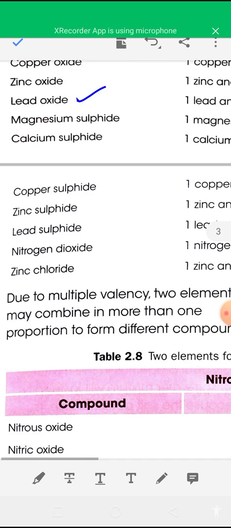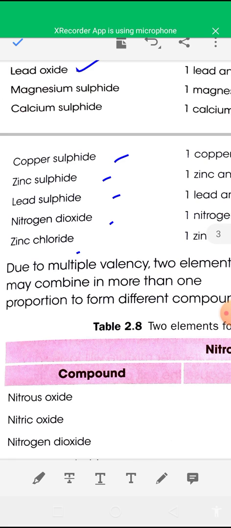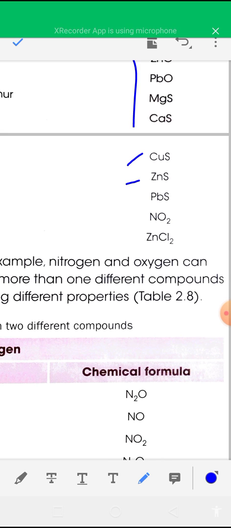So read the table. Formula of copper sulfide, zinc sulfide, lead sulfide, nitrogen dioxide, zinc chloride. It is very easy to derive these formulas, a very simple process, and you have to remember the formulas of these compounds also.